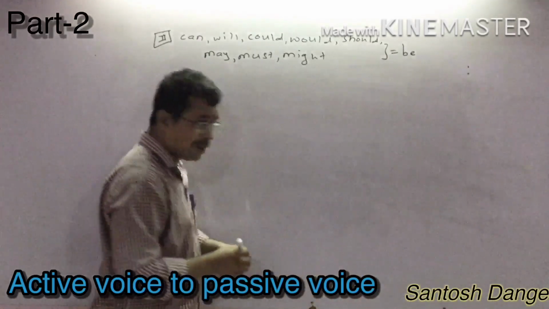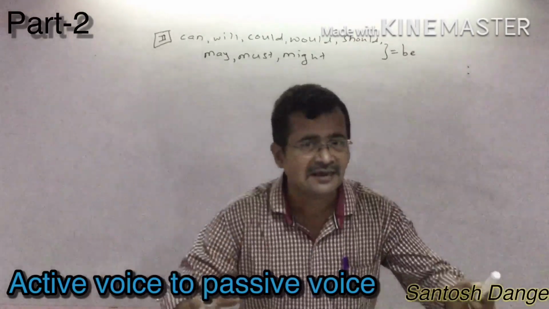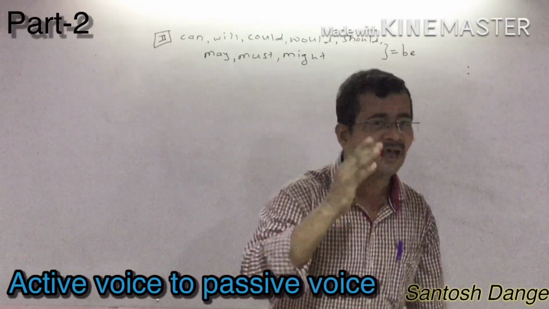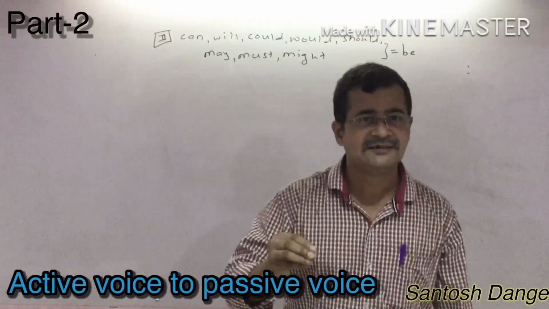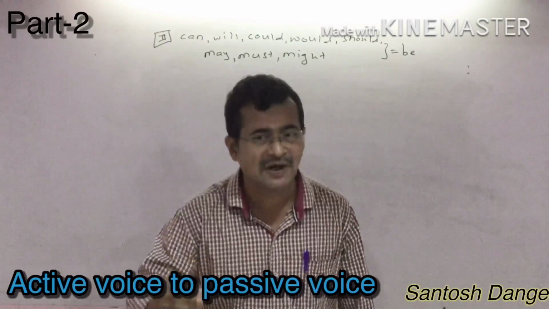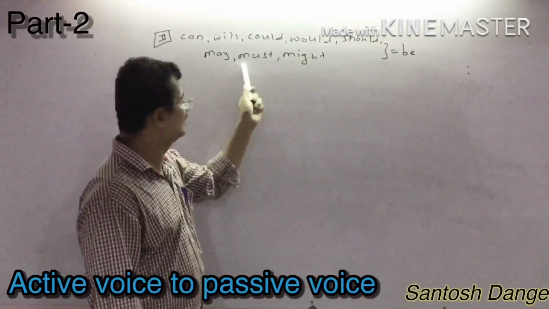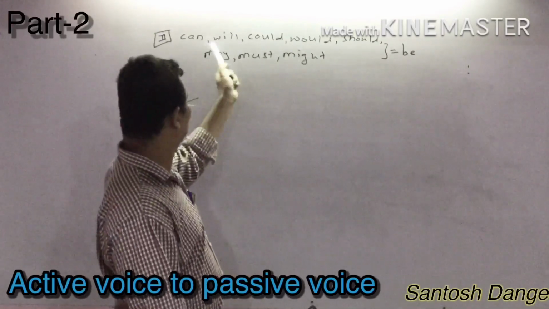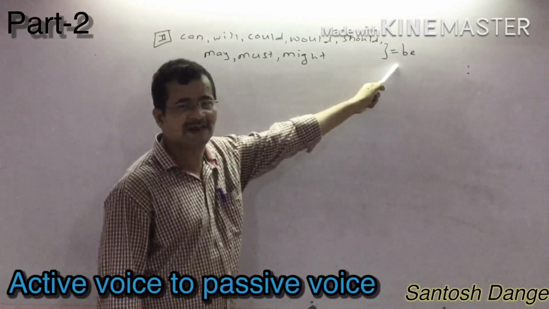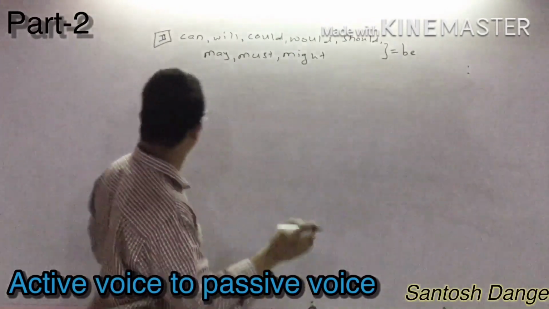So why am I going to use be here? Because they have not given have, has, had here. They have given another auxiliary verb. You must write been for have, has, had only. If they have given any other auxiliary verb, you have to write be only.